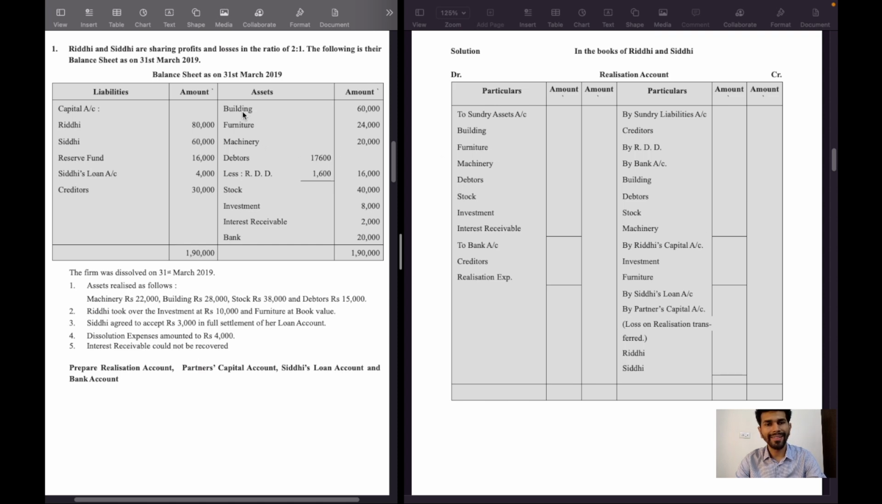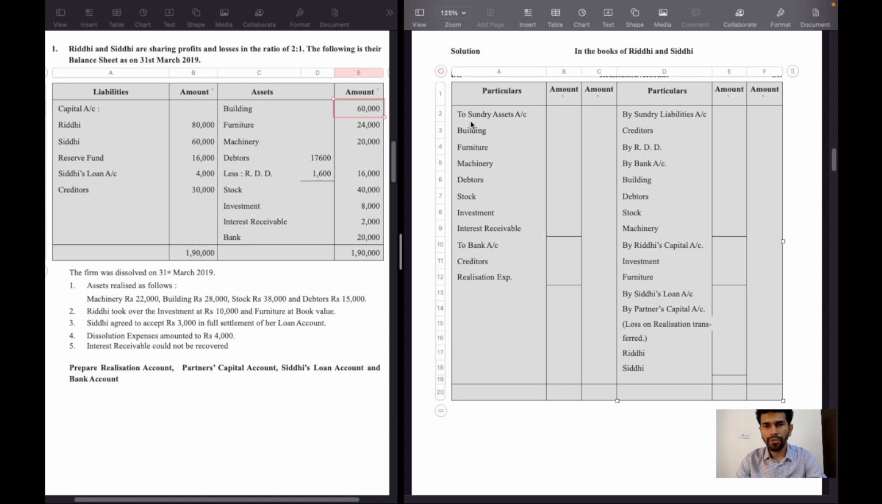First we will write the asset side, building 60,000 rupees. On the realization account debit side, to sundry assets account. All the assets will be in the inner column and the total amount will be recorded in the outer column. Building 60,000 rupees, furniture 24,000 rupees, machinery 20,000 rupees,